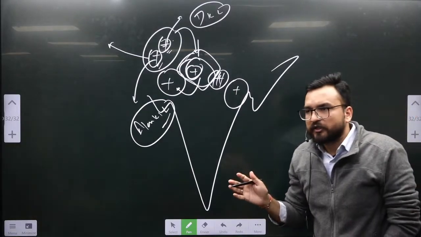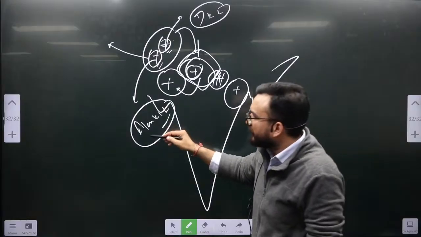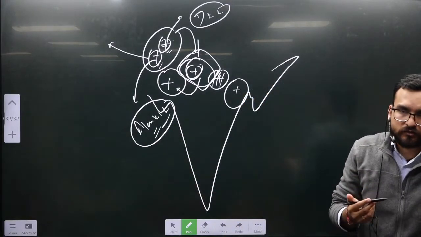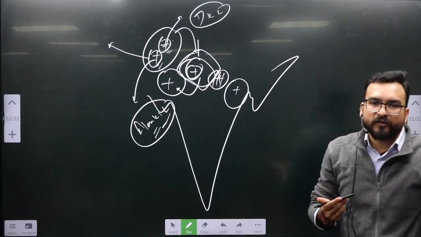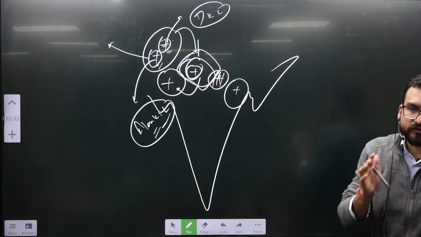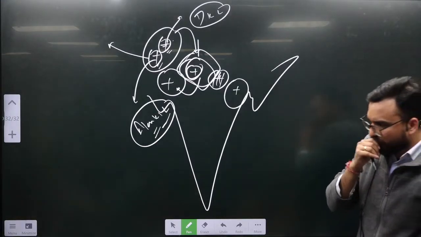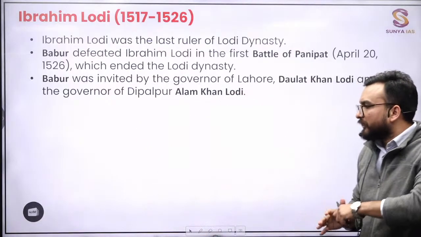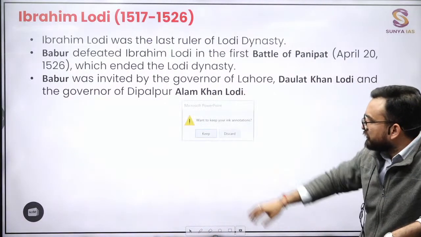Now these stories are not important, but once, 20 years back, this question was asked: who invited Babur? Maternal uncle, cousin, brother, like this they have asked, guys. Again, this is the random type of question which you cannot tap upon, right? Alright guys, this is how later on the Mughals will be coming. Let us see the questions now.